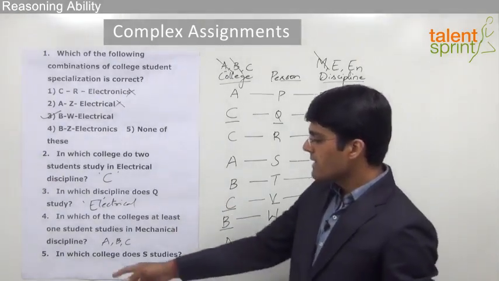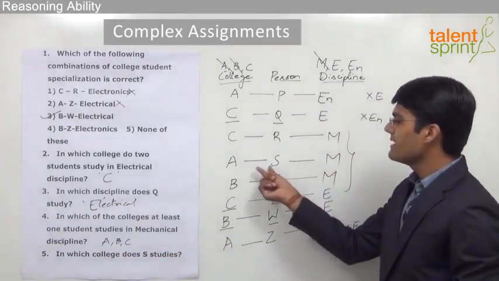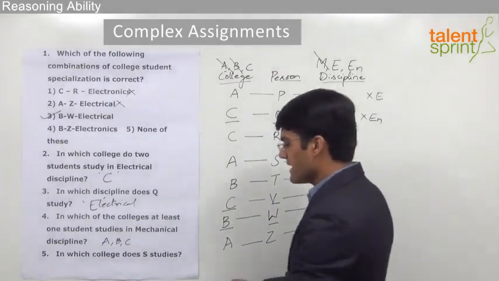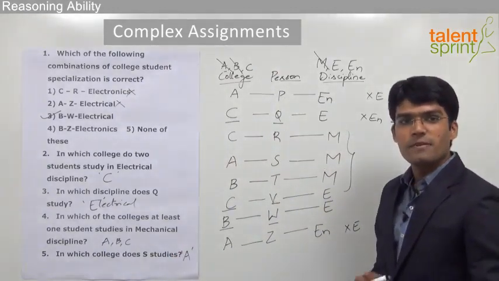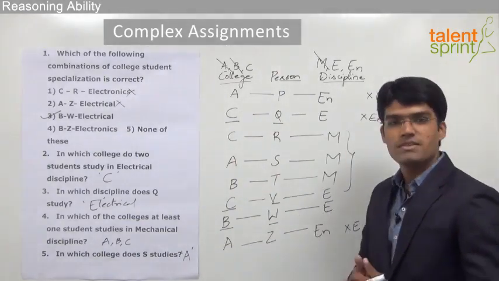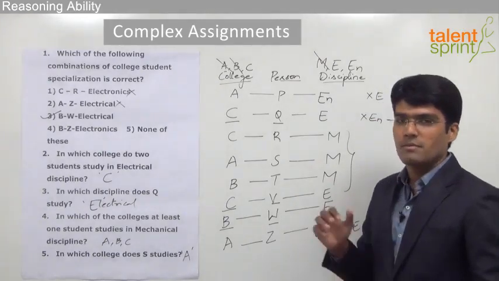And the last question is, in which college does S study? From the assignment we know that S studies in college A. So we can say that the answer for question number 5 is college A. So friends, as you can see here, answering these questions takes no time. We only need to do the proper assignment from the given information.